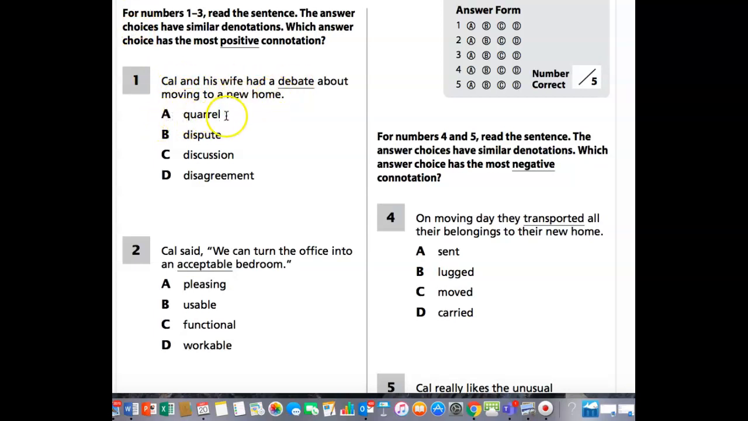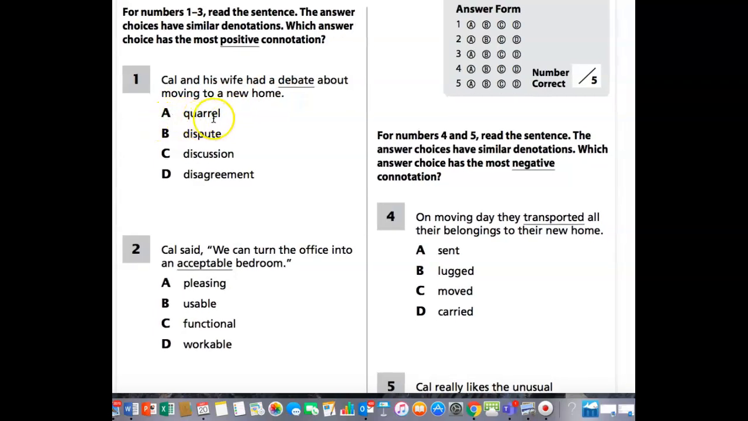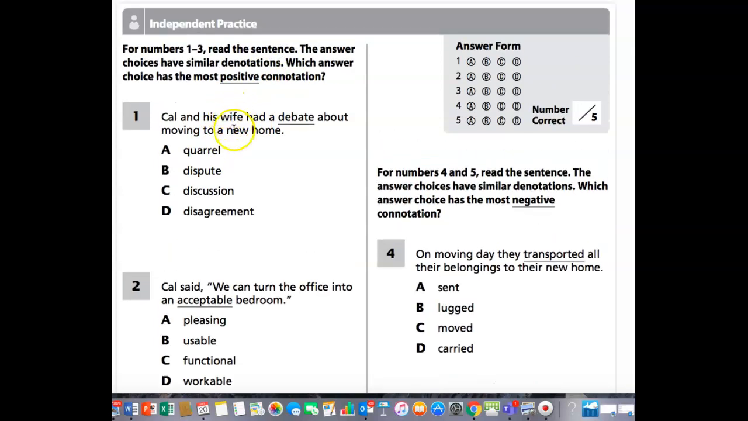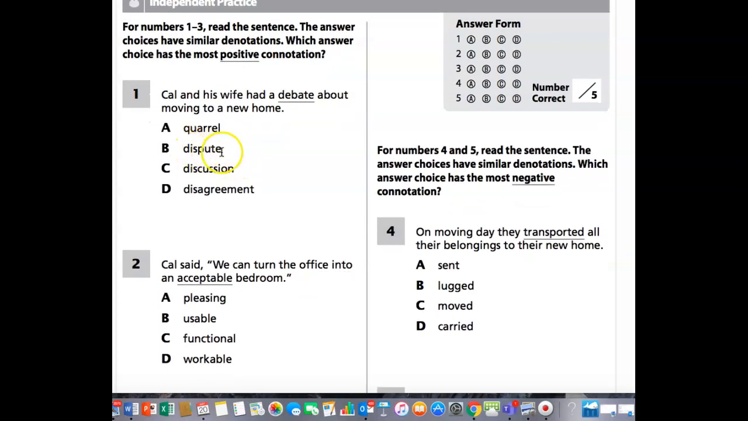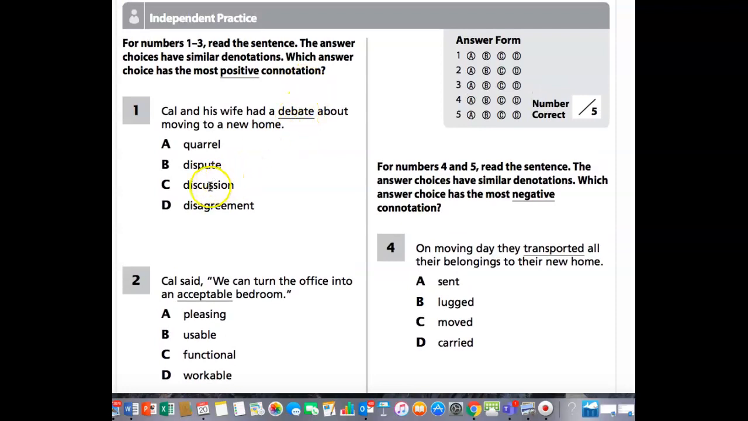So quarrel is not a very positive connotation. We're looking for positive. Dispute is also not positive. Discussion is more of a positive. They had a debate or they had a discussion. A disagreement is not positive. So the word that would best describe debate with a positive connotation is discussion. Okay? All right, let's look at this one.